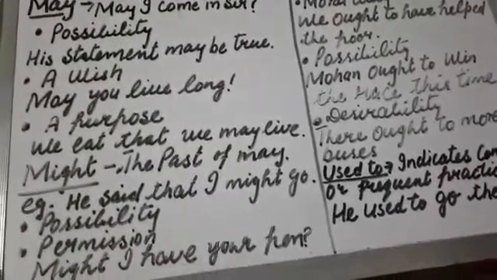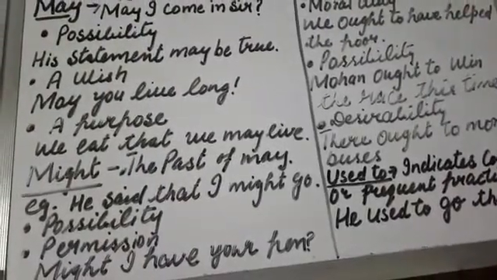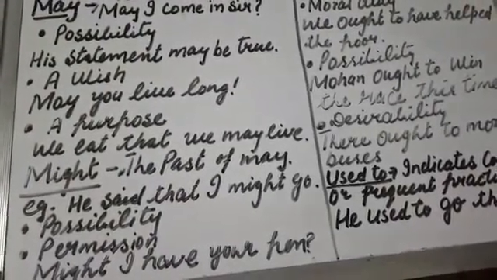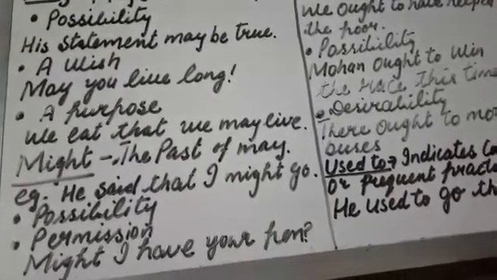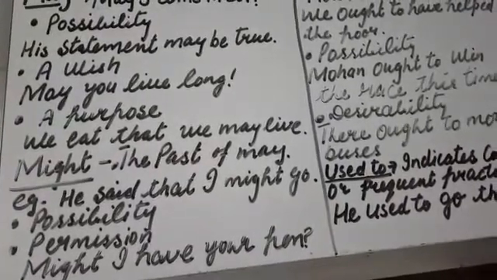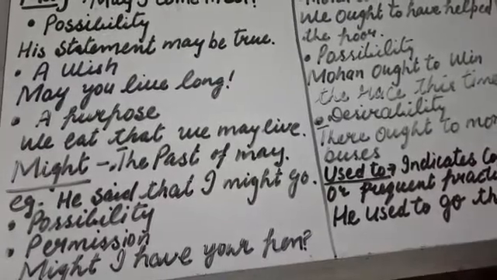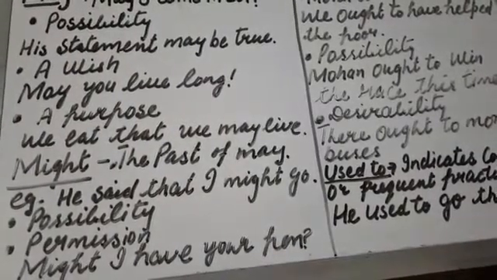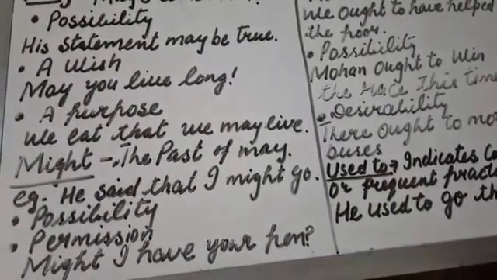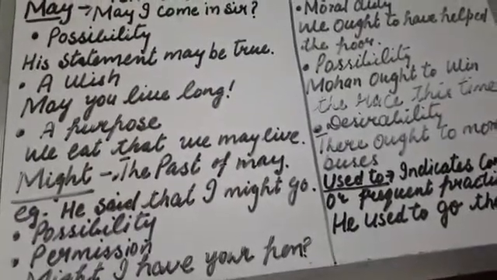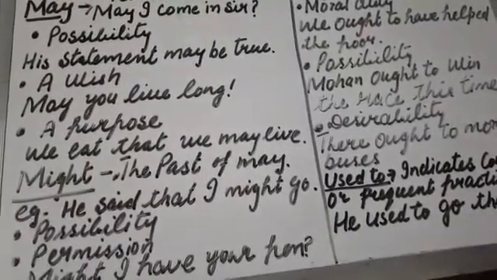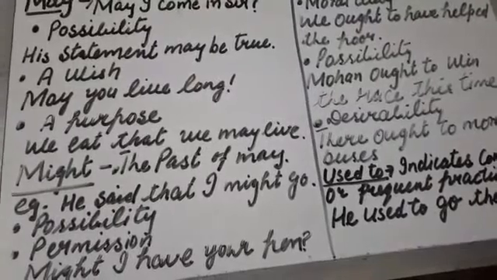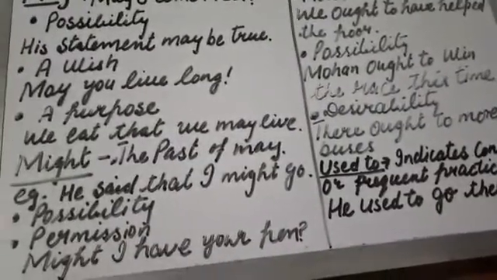Next is a purpose. We eat. The purpose is that we may live. Here we use may. Next is might. Might is used as the past of may. For example, he said that I might go. Possibility, as I told you earlier, you can use his statement may be true or his statement might be true. Both are correct.